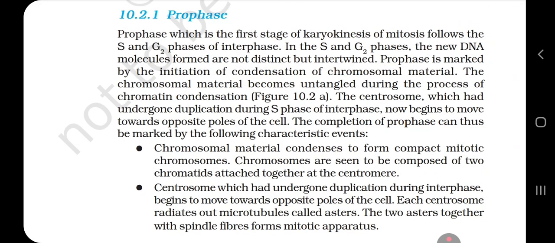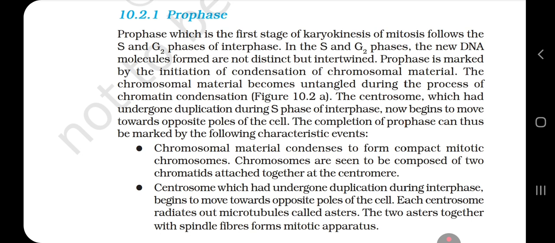Karyokinesis involves the following 4 stages: prophase, metaphase, anaphase and telophase. 10.2.1 Prophase. Prophase, which is the first stage of the karyokinesis of mitosis, follows the S and G2 phases of the interphase. In the S and G2 phases, the new DNA molecules formed are not distinct but intertwined. Prophase is marked by the initiation of the condensation of chromosomal material. The chromosomal material becomes untangled during the process of chromatin condensation. Figure 10.2a. The centrosome, which had undergone duplication during S phase of the interphase, now begins to move towards the opposite pole of the cell.